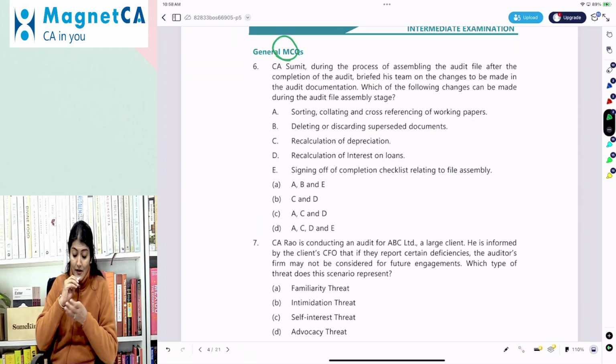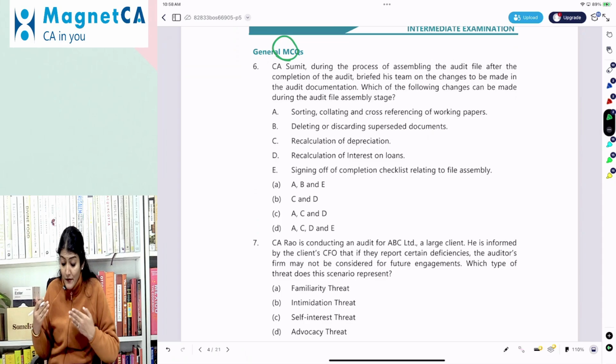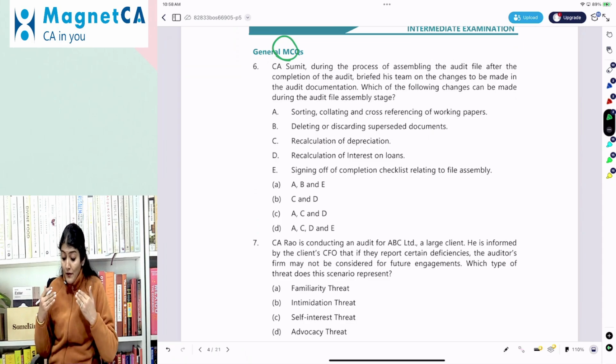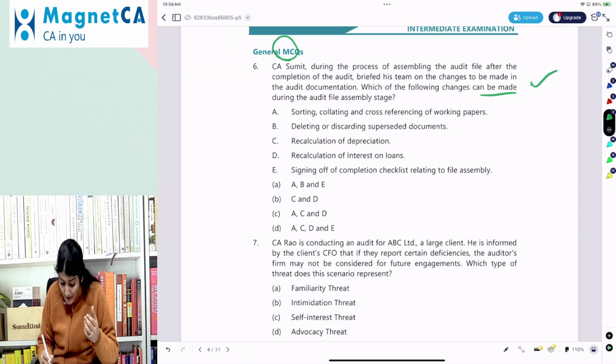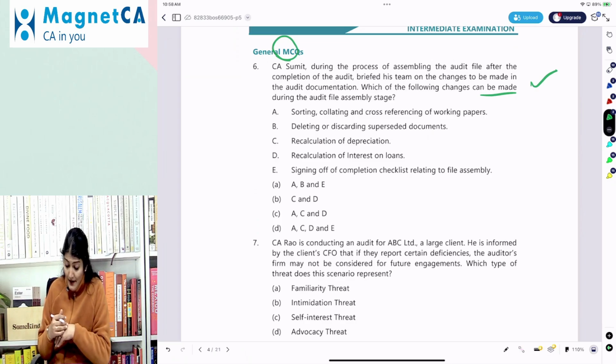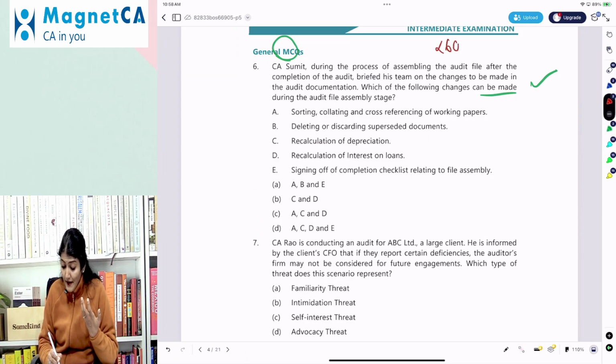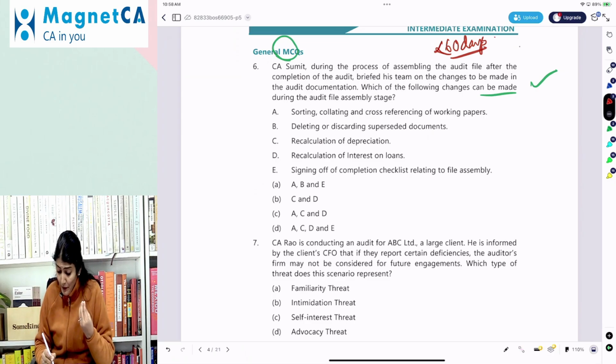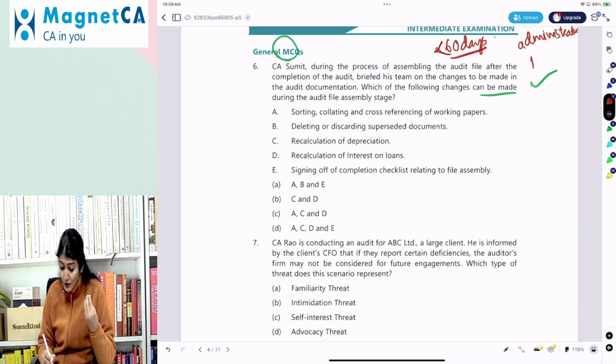Now we come to the general MCQ. CA Sumit, during the process of the assembly of the audit file after the completion of the audit, briefed his team on the changes to be made in the audit documentation. Which of the following changes can be made during the audit assembly stage? The assembly of the final audit file has to be completed on a timely basis after the audit report date, within not more than 60 days after the date of the audit report. It is an administrative process. You cannot perform any new procedure. You cannot reach any new conclusion.